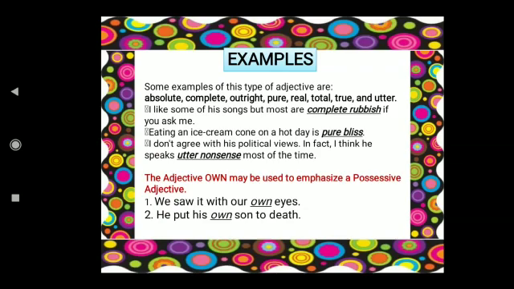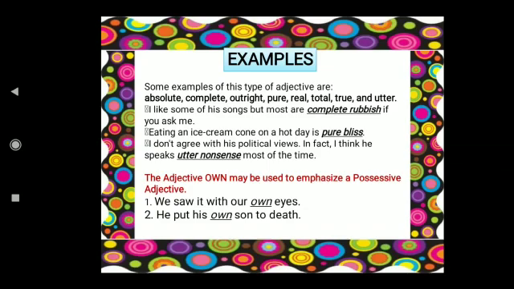Now look at the second example. Eating an ice cream cone on a hot day is pure bliss. See, bliss means happiness, joy. So eating an ice cream cone on a hot day, it's a happy thing. But pure bliss means it's complete happiness. It's to the peak of the mountain. So that much joy you're expressing. To express your strong feelings, you're adding one more word, so that it shows your strong feelings towards ice cream. So that's what an emphasizing adjective is.